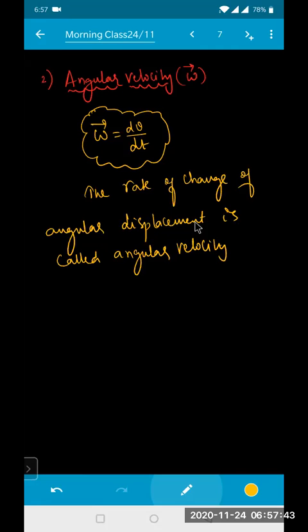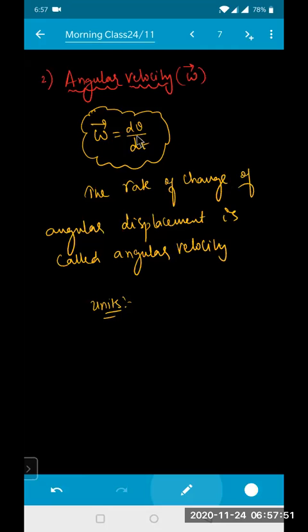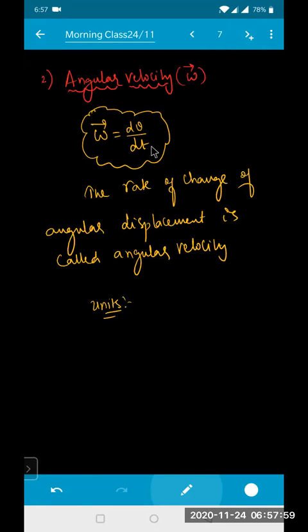Can you tell me the units for this one? Theta is measured in radians, time is measured in seconds, so the unit is radians per second. That is about angular velocity.